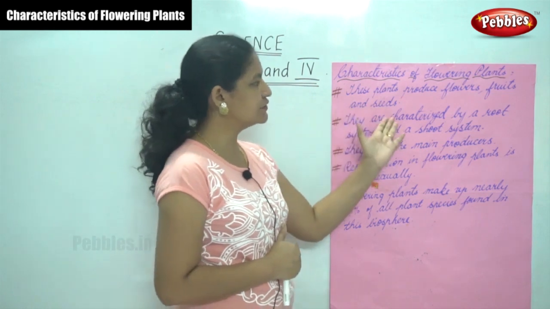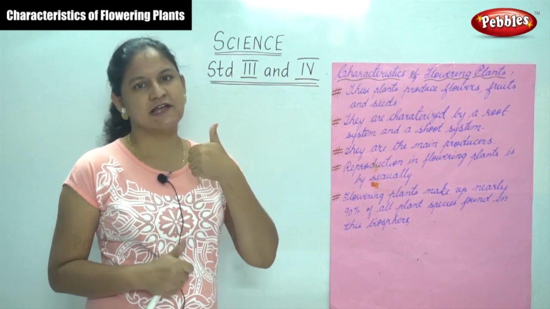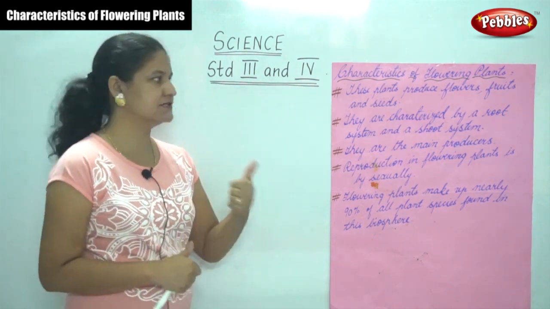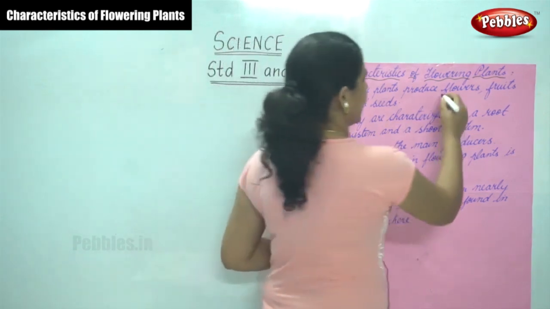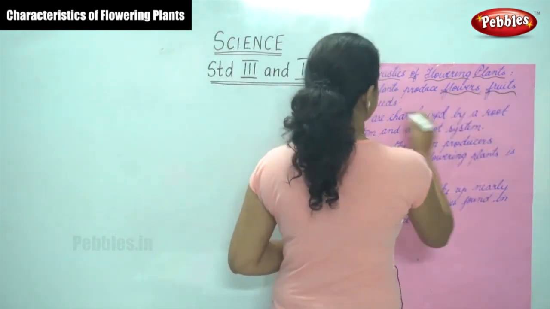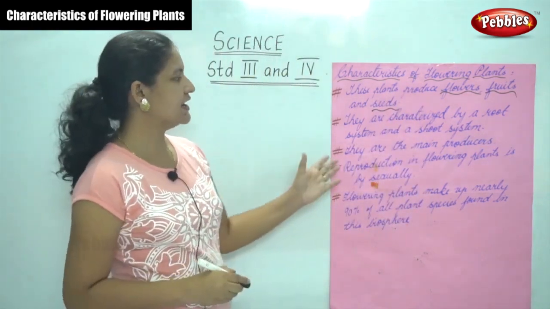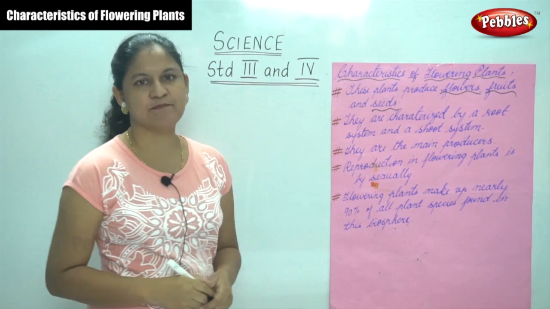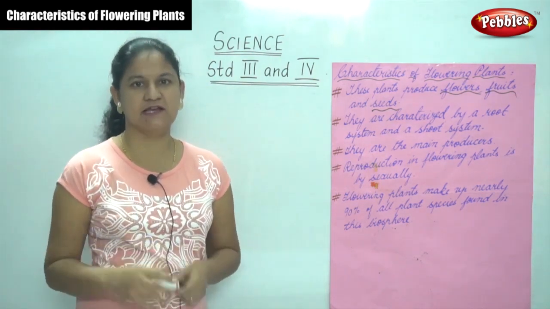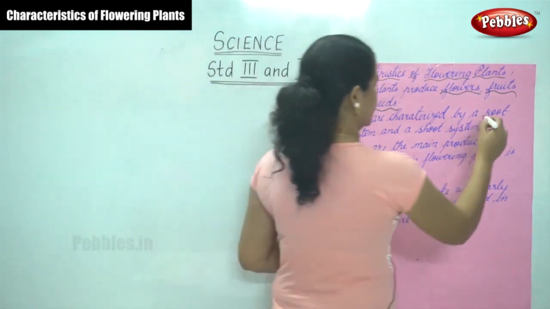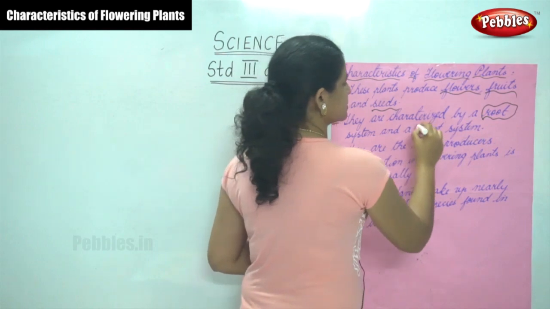These plants produce flowers, fruits and seeds. So this is the first characteristic of a flowering plant. Flowering plants produce flowers, fruits and seeds. The next is they are characterized by a root system and a shoot system. So every flowering plant is characterized by a root system that grows below the ground and a shoot system that grows above the ground.